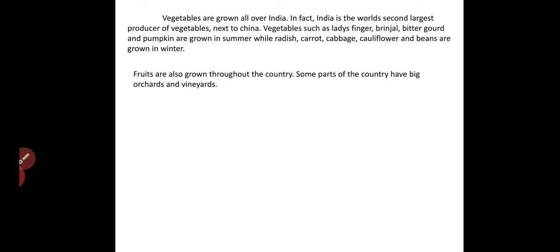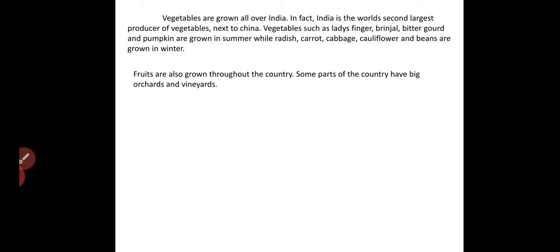Okay, so here we are going to grow them in different seasons, and those are required for our food purpose. Next, the fruits are also grown throughout the country. We are going to grow different kinds of crops. It may be from small cherries to large apples, pumpkins, and even papaya.